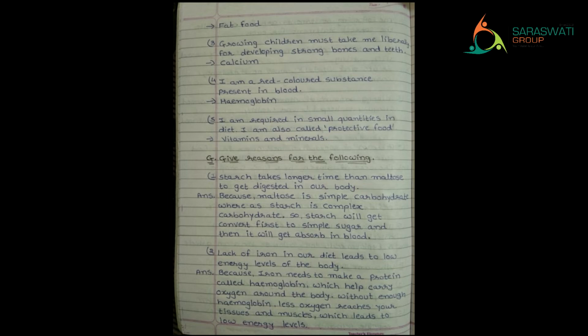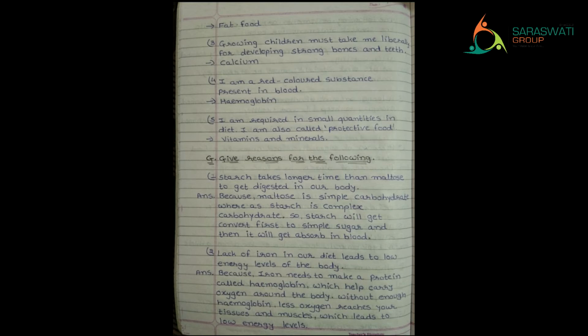Next, I am a red colored substance present in blood. Which is red color pigment? Yes, it is hemoglobin. Next, I am required in small quantities in diet. I am also called protective food, right? Small quantity, but yet it is protecting our body from different diseases. They are vitamins and minerals. So kids, that was your F section.